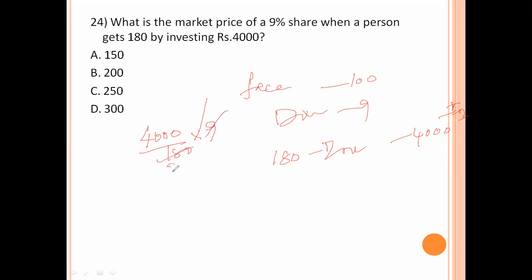The zeros get cancelled, which gives 200. So the formula is investment divided by income into the share percentage. So we get the share value of that one. So 200 is the right answer.